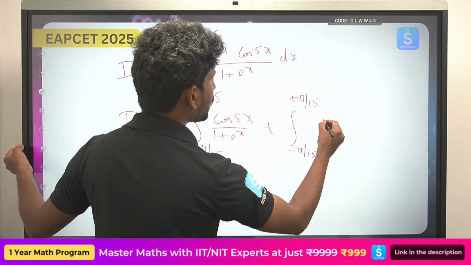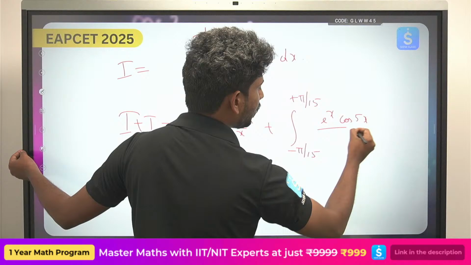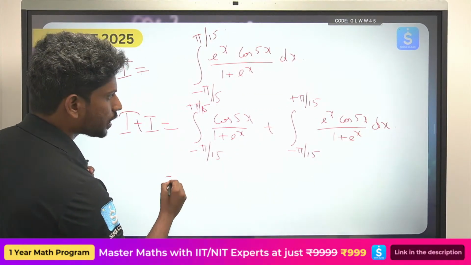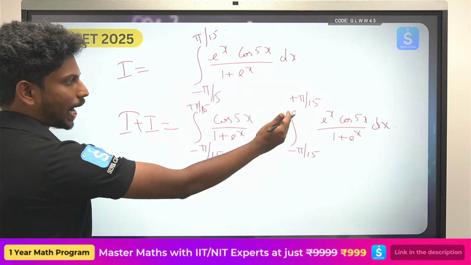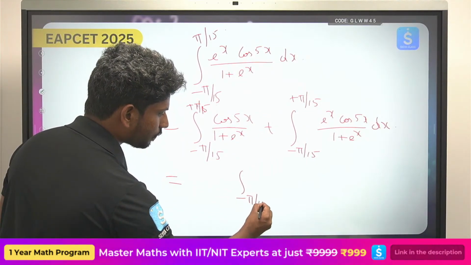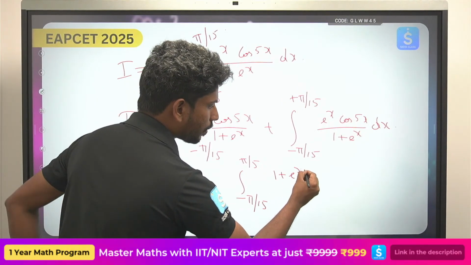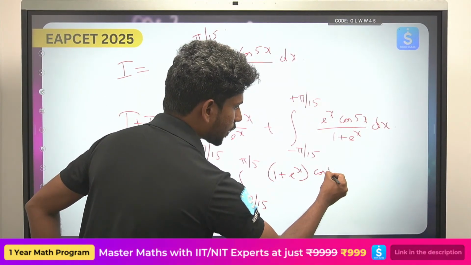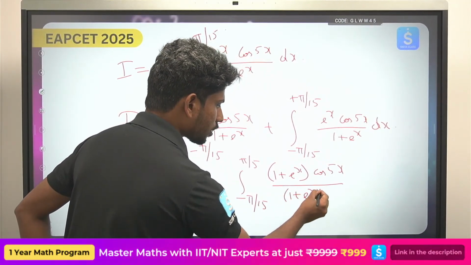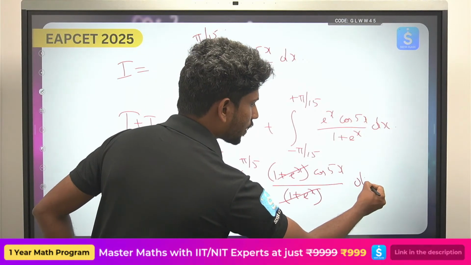Adding both of them, I get the integral from minus pi by 15 to plus pi by 15 of 1 plus e power x times cos 5x by 1 plus e power x. Now I can cancel 1 plus e power x, so it will be cos 5x dx.